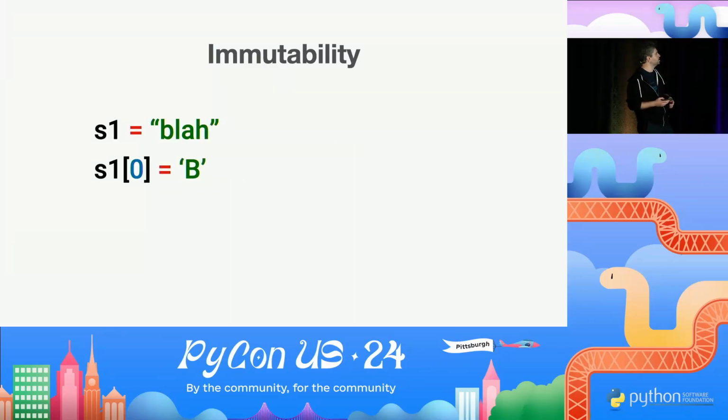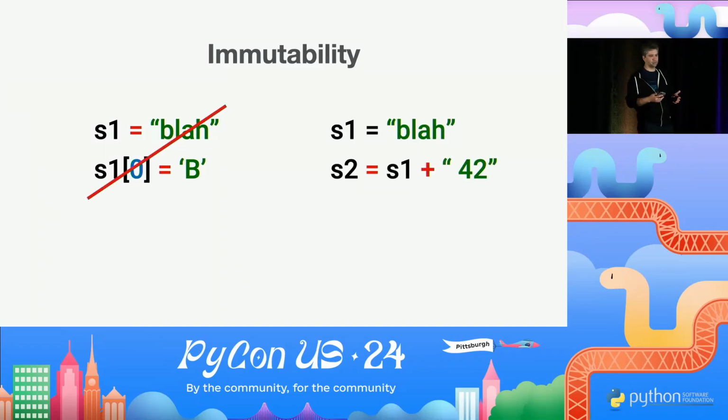So we have our string we want to capitalize, and this is what we do, right? Well, no, it will not work. So what we have to do, we have to sort of create a new object out of an existing object. This is what happens behind the scenes. This is fairly intuitive in Python, so we're not thinking about it much. But you cannot mutate strings in Python.